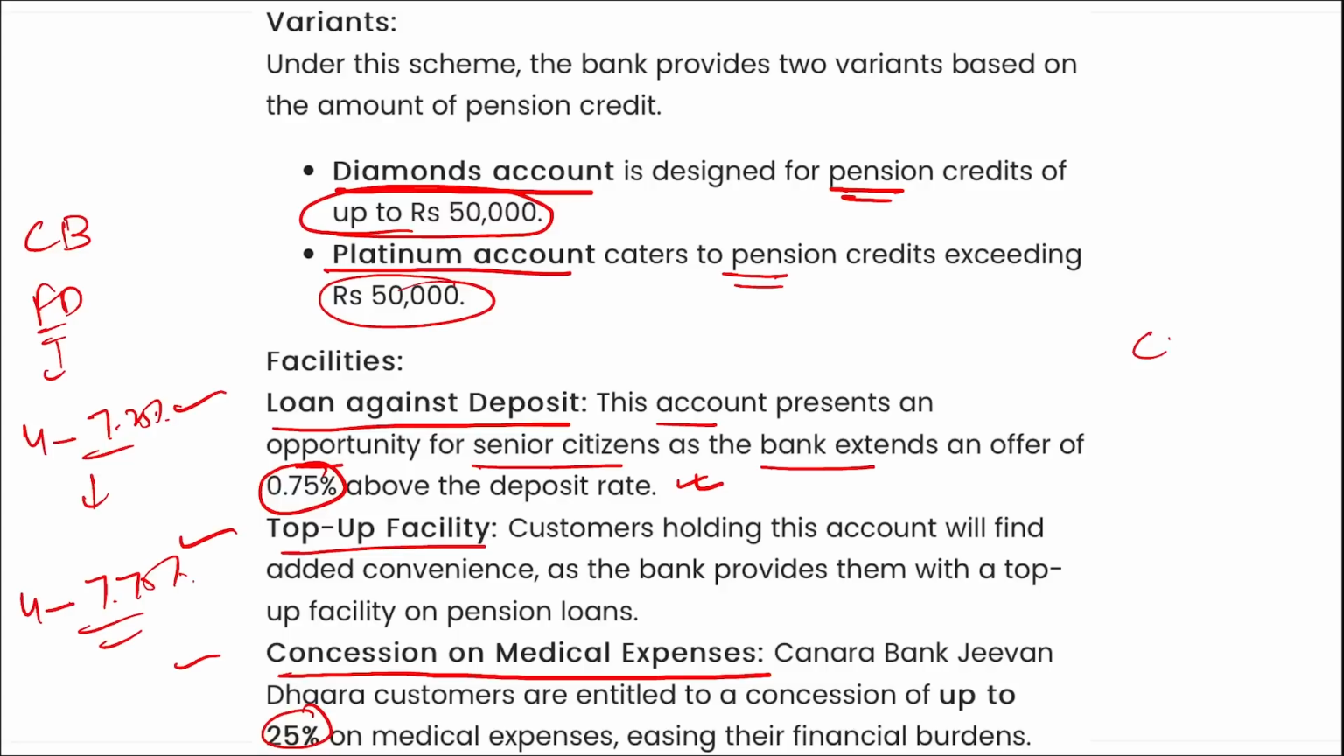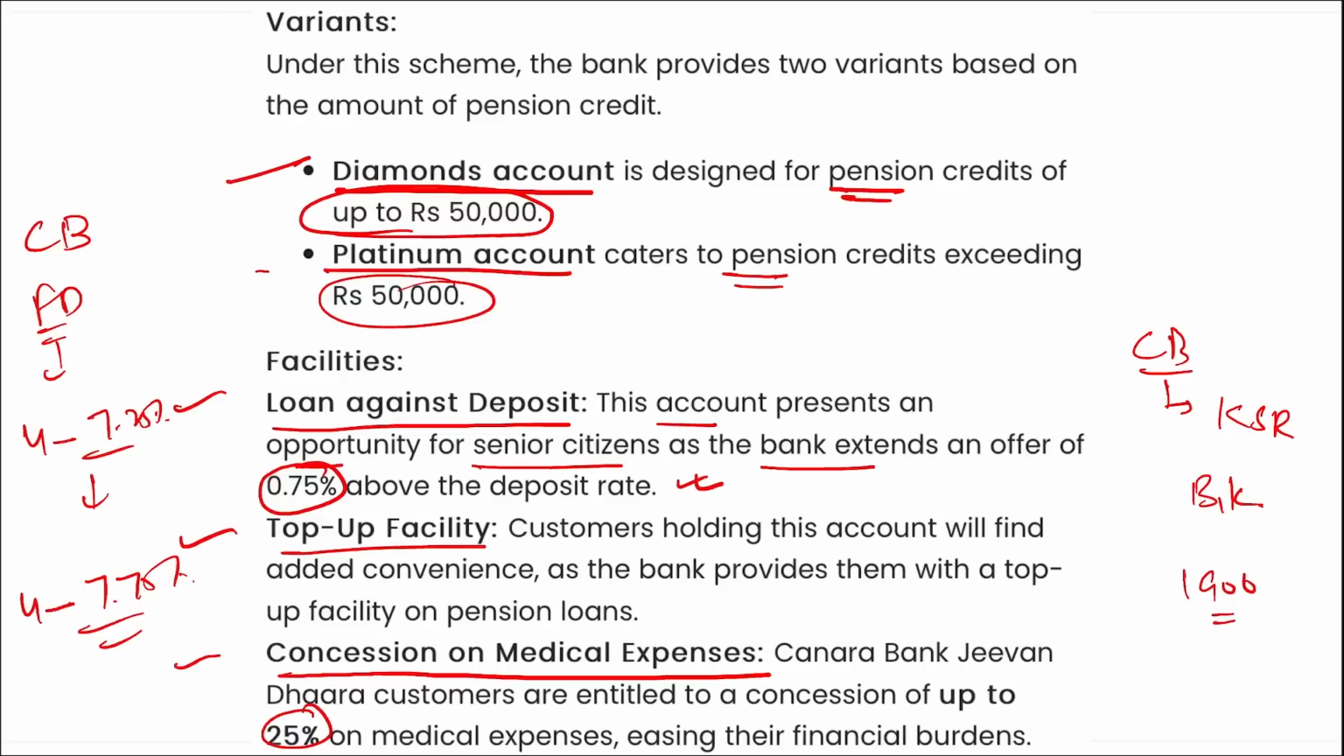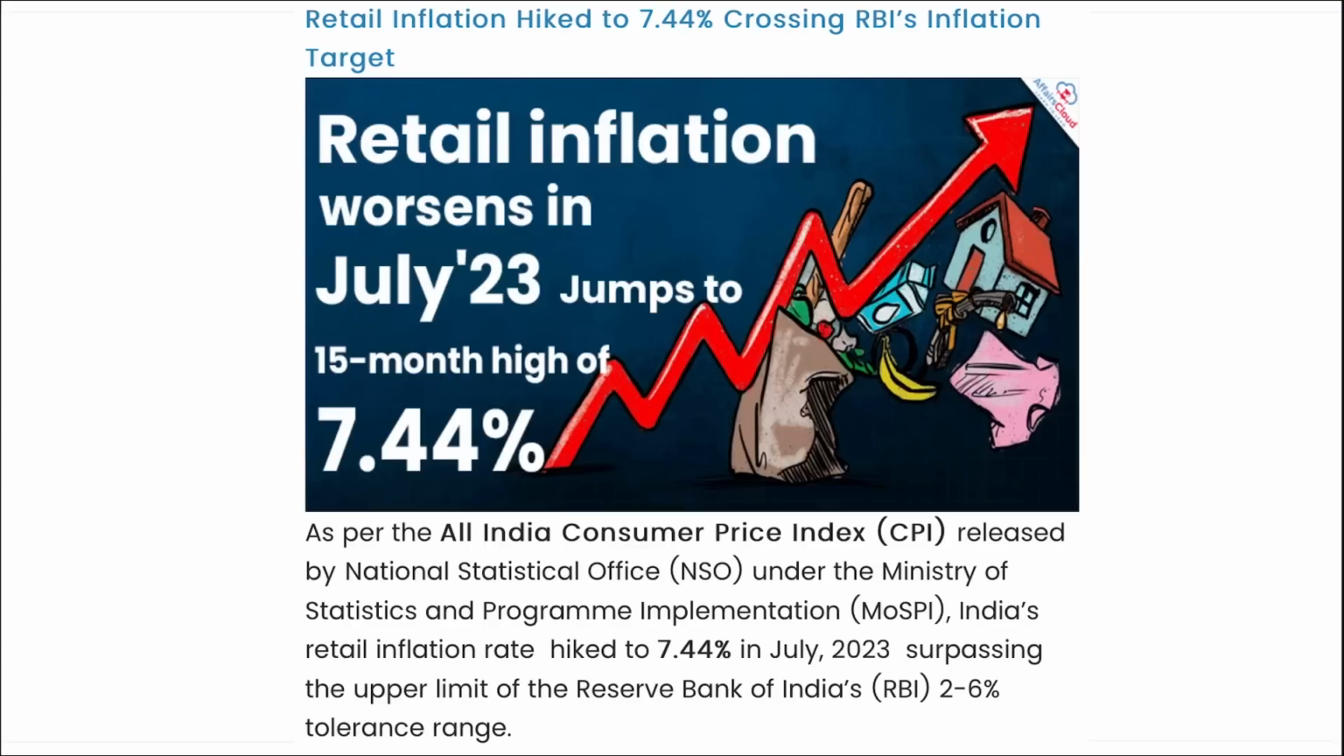Then if we talk about Canara Bank, the Managing Director and Chief Executive Officer is K. Satyanarayana Raju, headquarters in Bangalore, Karnataka, and it was established in 1906. So coming back, Canara Bank has launched this Canara Jeevan Dhara for pensioners, and under this there is a Diamond account and a Platinum account.